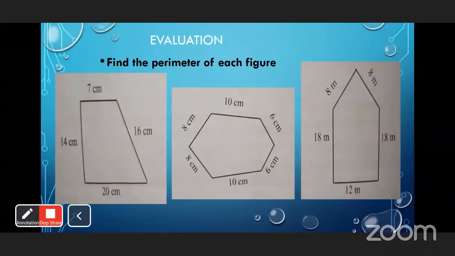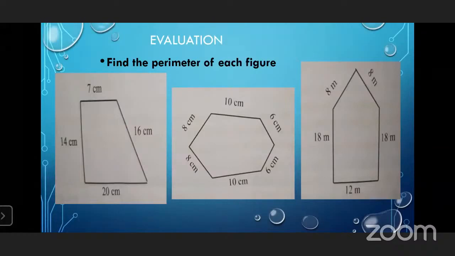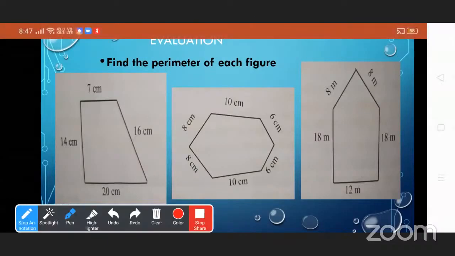Now this is for your evaluation. Find the perimeter of each figure. To find the perimeter, what do we have to do? Multiply or add? We have to add all the sides of the given figure. Look at the first diagram. To find the perimeter of this figure, we have to add all sides of the given figure.